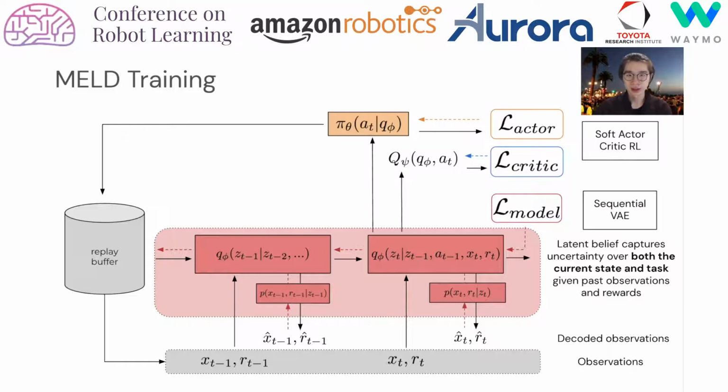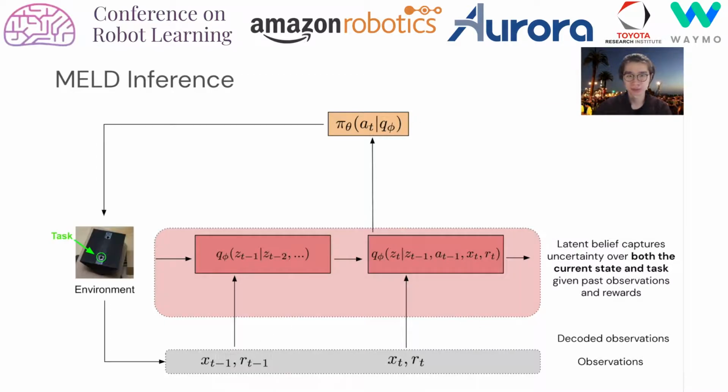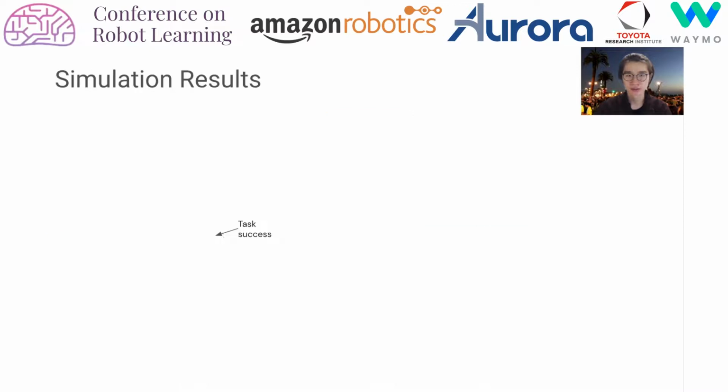We use the learned latent belief q as input to the model-free RL algorithm soft actor critic. All losses are optimized with batches of trajectories from training tasks sampled from the replay buffer. At test time, MELD acquires a new skill via posterior inference in the learned model. At each time step, the policy is conditioned on the updated belief q to modulate its behavior.